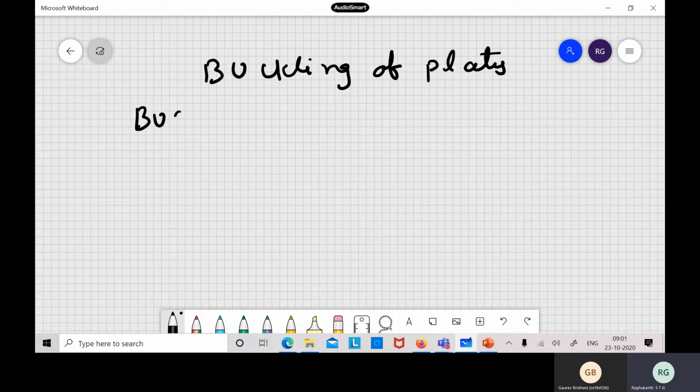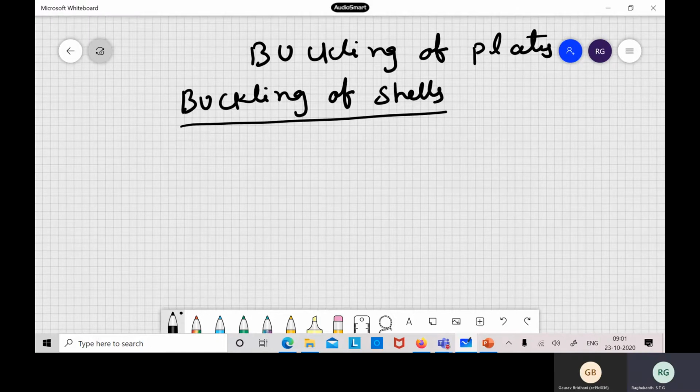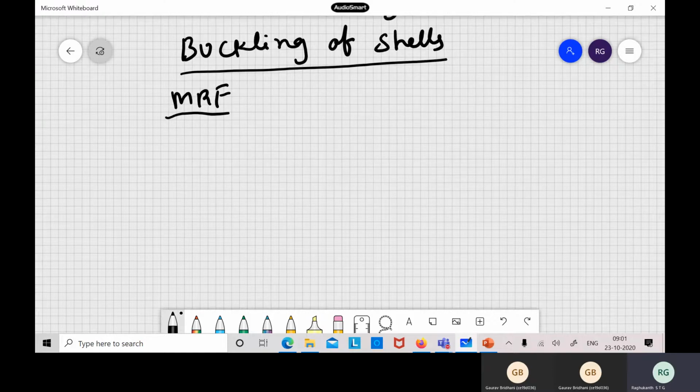So now the next topic is buckling of the shell structures. This is another most important thing. See, generally in our civil engineering, shells are rarely used, only in special cases because of architecture or something else. Very few structures are shell structures. Most of them are moment resisting frames, like multi-story buildings, which go for the standard kind of things. Shells are very rarely used, but you will see a lot of shells in aerospace structures. This is very, very important for them.